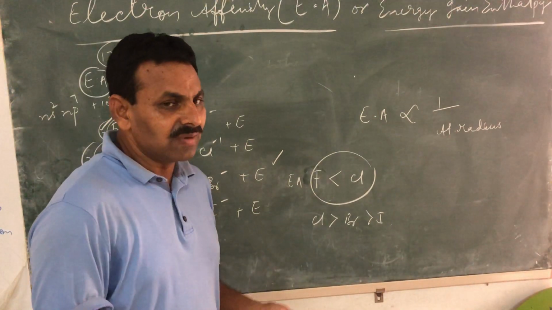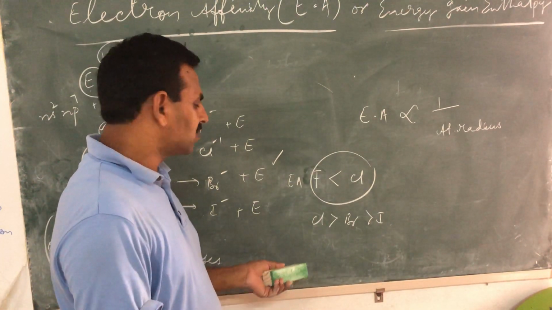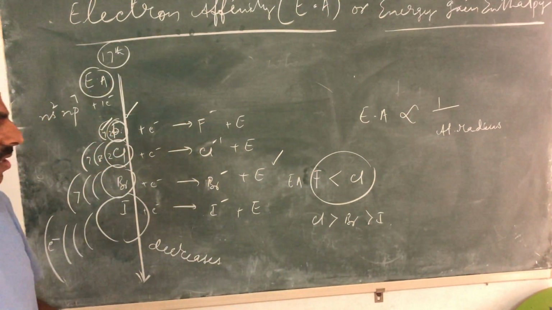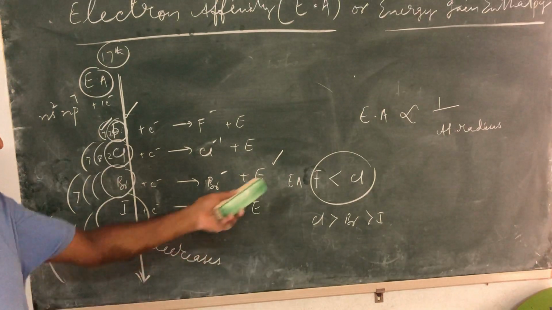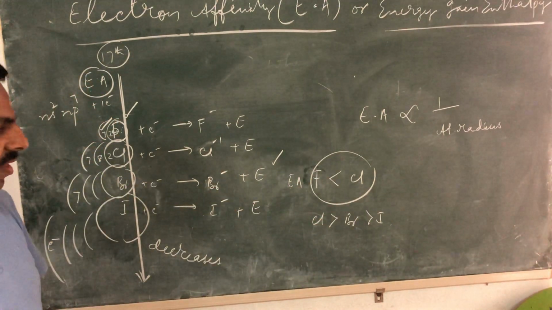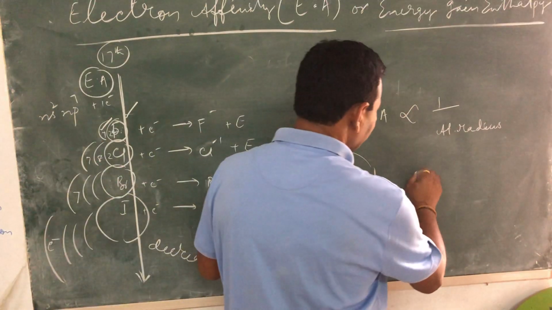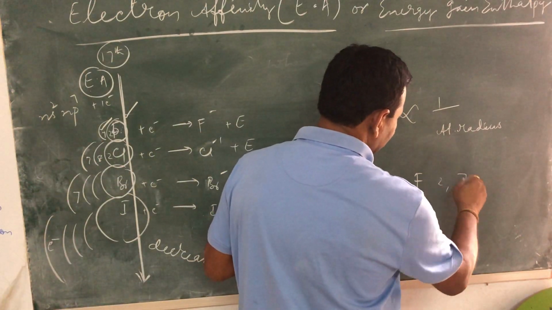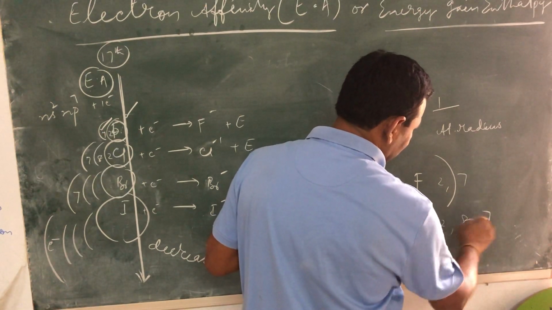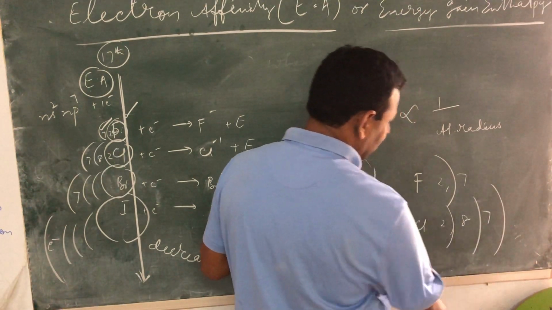So why this case? It is generally asked in competitive exams as a reasoning question: why the electron affinity of fluorine is less than chlorine. Let's try to understand quickly. Fluorine is 2, 7 and chlorine is 2, 8, 7.